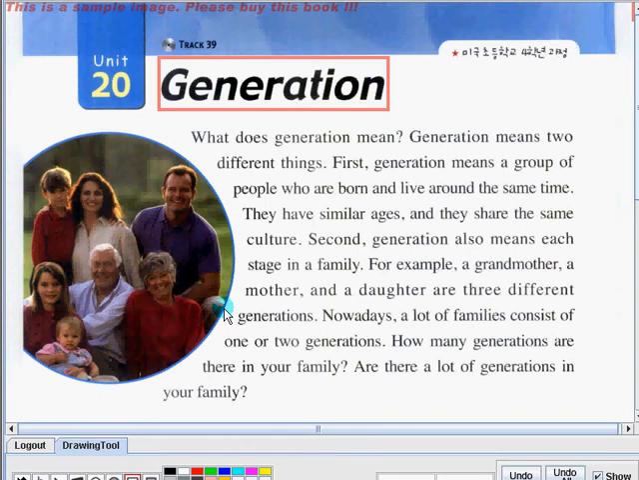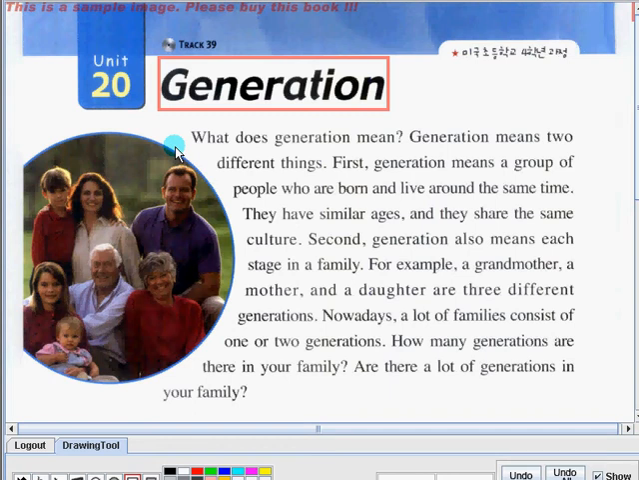Nowadays, a lot of families consist of one or two generations. How many generations are there in your family? Are there a lot of generations in your family? So now, let's read it for the second time. Let's make it faster. So be ready now.